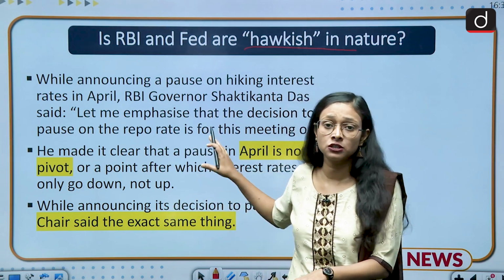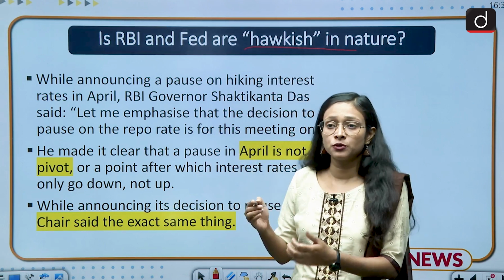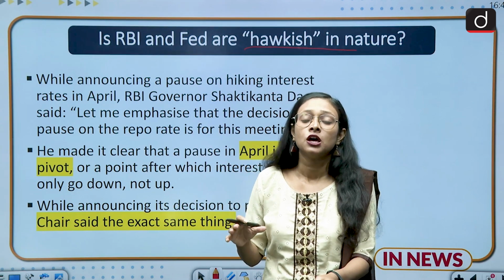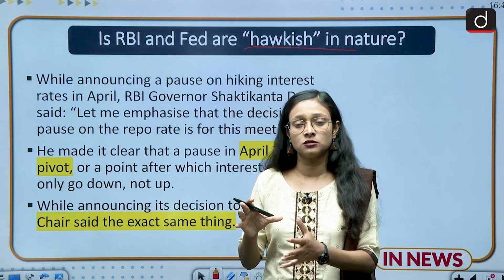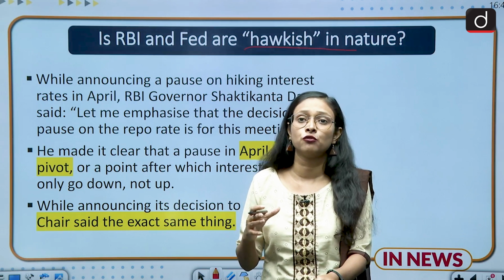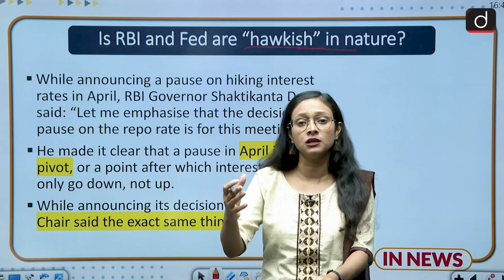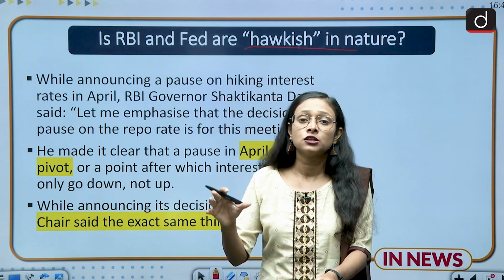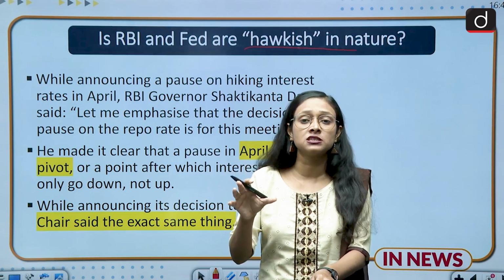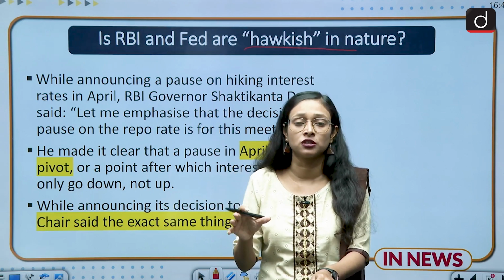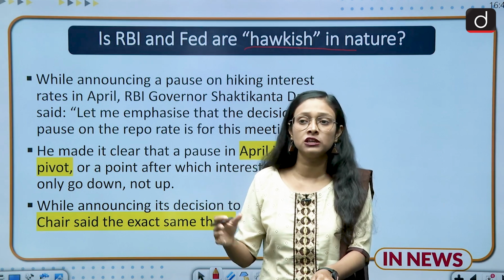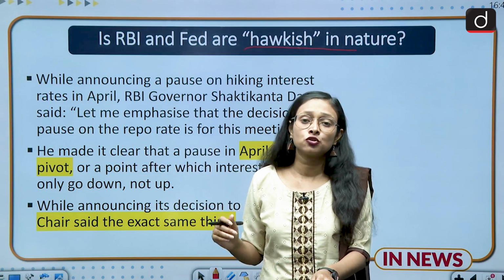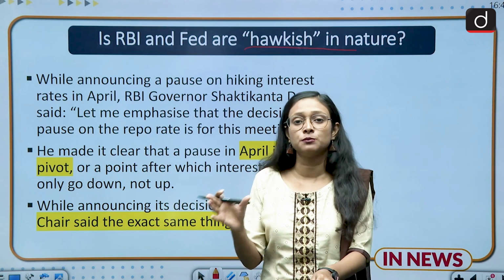So why is this situation called hawkish in nature? Because both the RBI and the US Federal Reserve have decided to take a pause. The RBI governor has said that whatever decision was taken in April is not a pivot point, which means it is not an axis point where the interest rate will remain the same, or will always be in a pause condition. If they find the situation in control, in the next meeting they will raise the interest rate. In the month of June there was a meeting by the RBI.